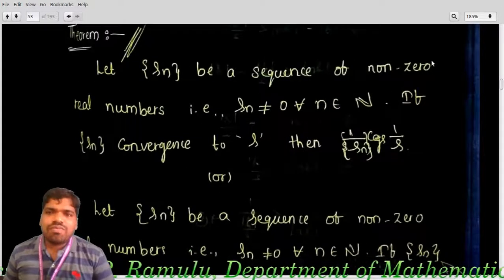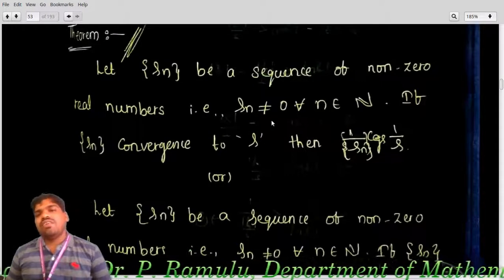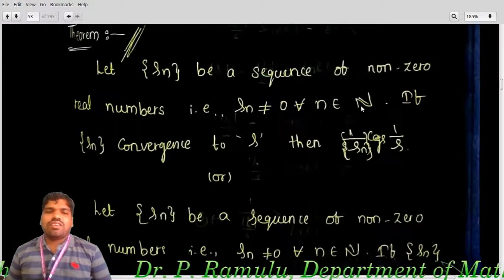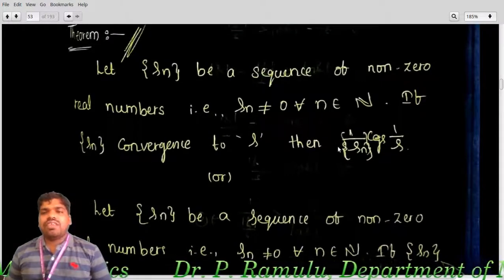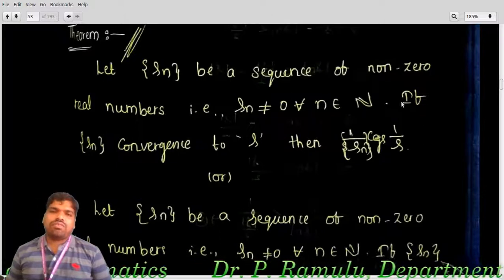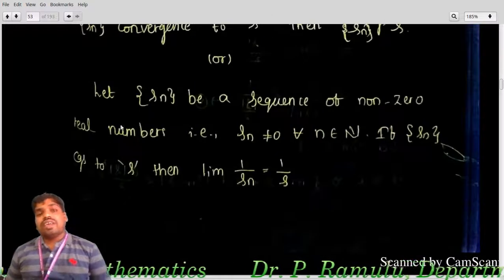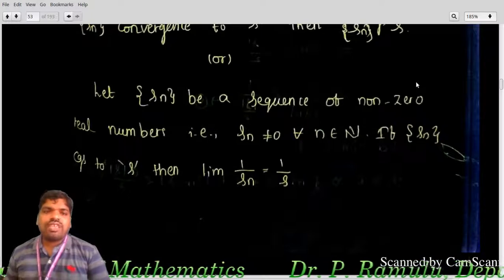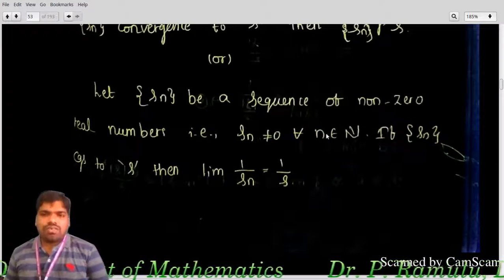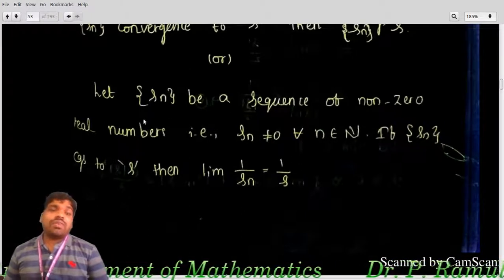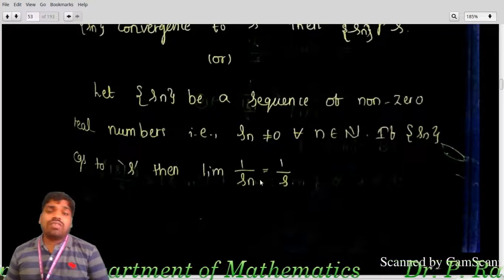Let Sn be a sequence of non-zero real numbers, that is, Sn not equal to 0 for all n belonging to N. If Sn converges to S, then 1 by Sn converges to 1 by S. Or you can say that lim of 1 by Sn equals 1 by S.